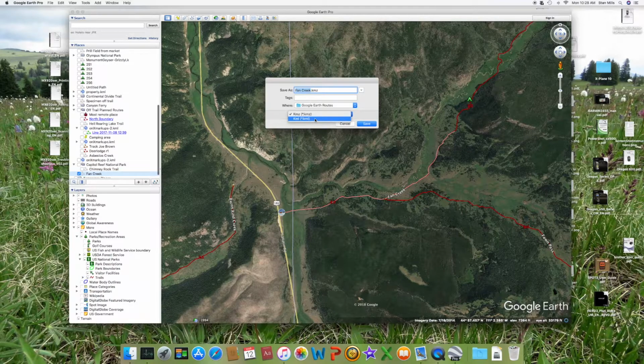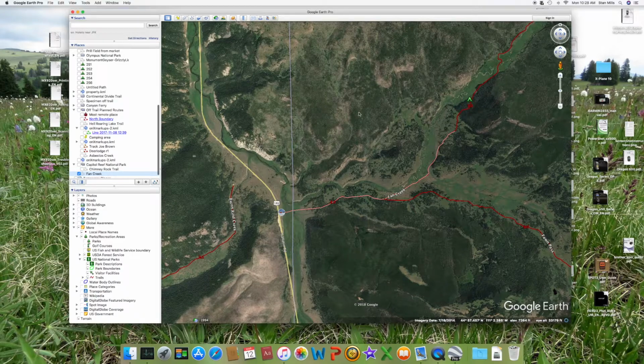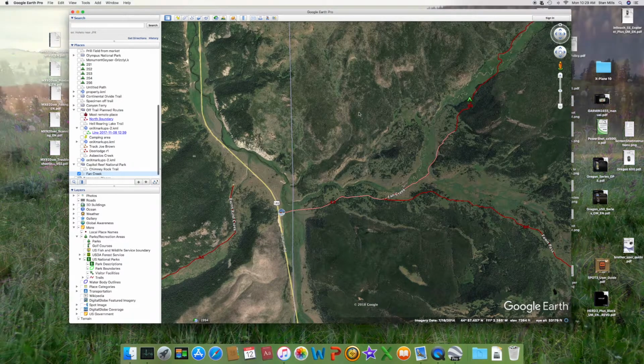Change it to a KML file. It's going to be saved to Google Earth Routes, a folder that I have. Save that. I've already got one out there, so I'll just replace it. Okay, I have it saved out there as a flat file.